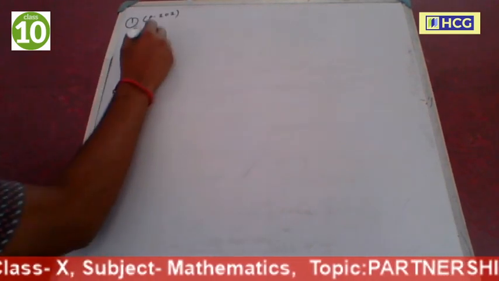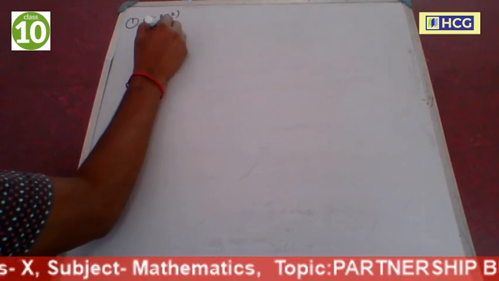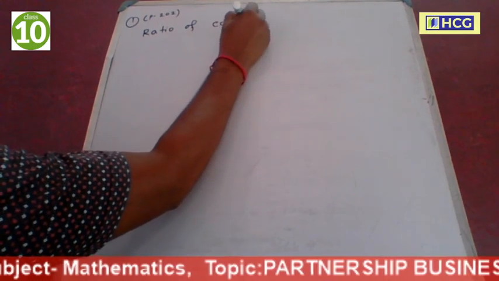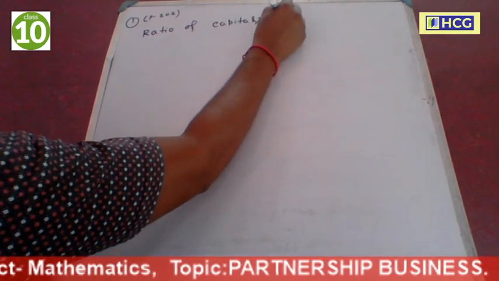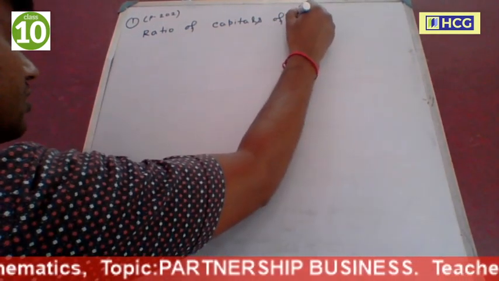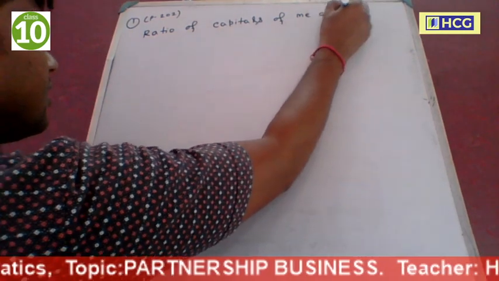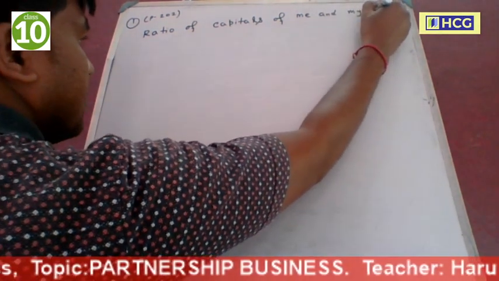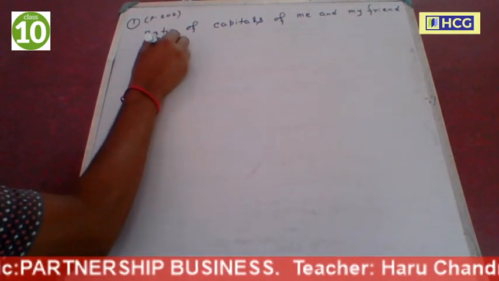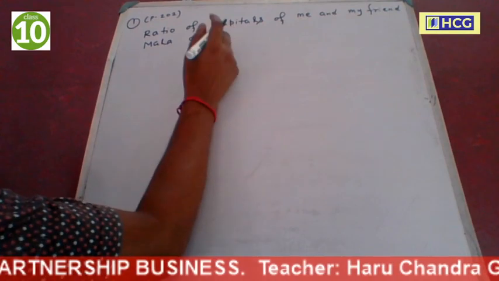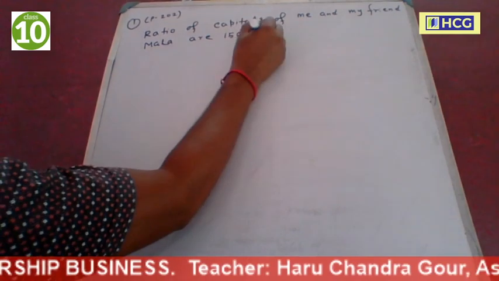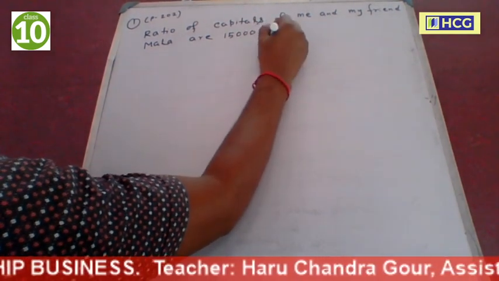The ratio of the capitals of me and my friend Mala are 15,000 is to 25,000.